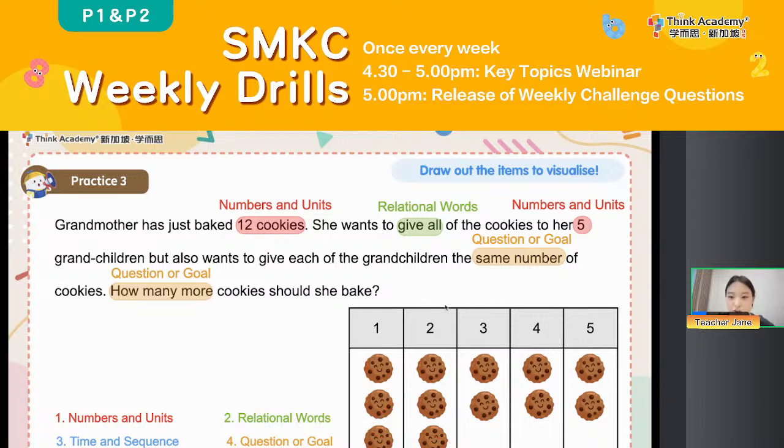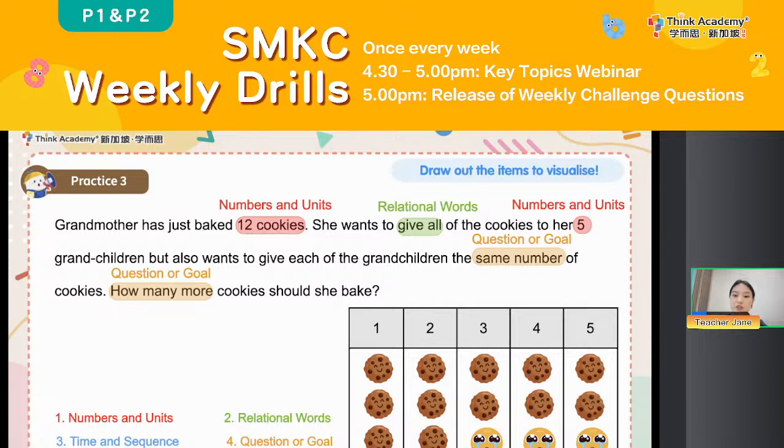Because you see, in the question, our task is to find how many more she should bake so that everyone can have the same number, right? We cannot eat for the 5 grandchildren, okay? Okay, so this time, everyone, we see we still need how many more? Yeah, we need 3 more cookies.